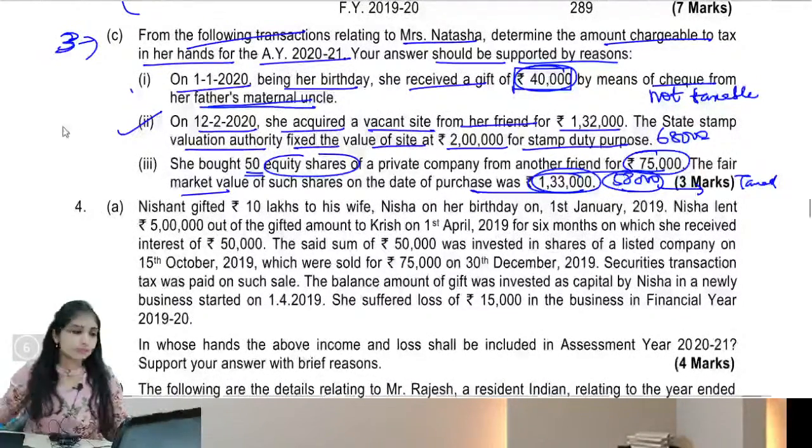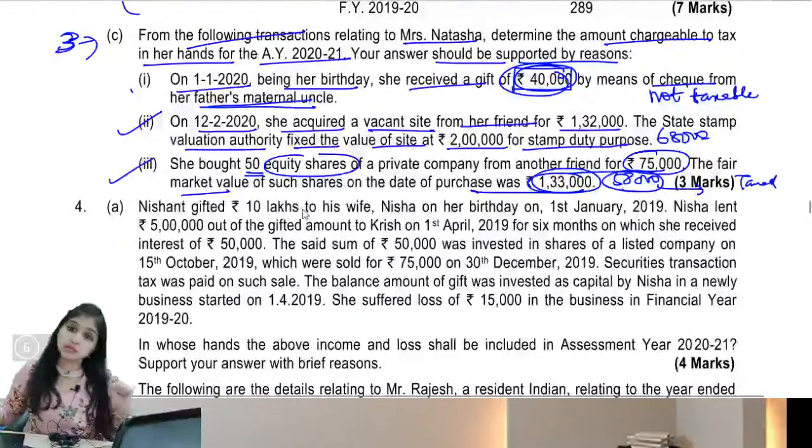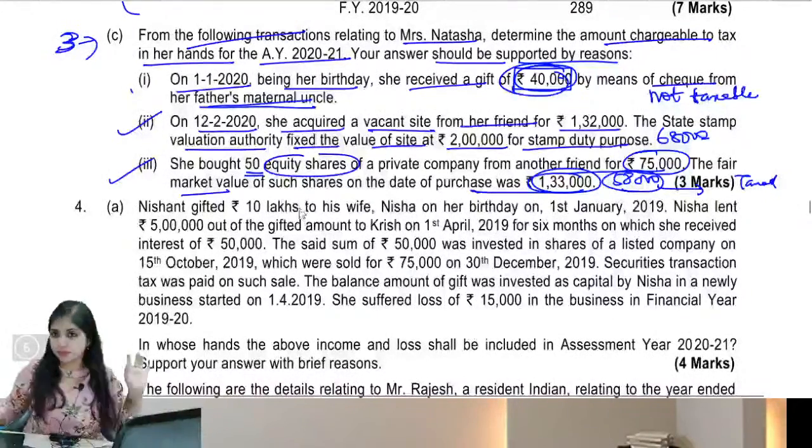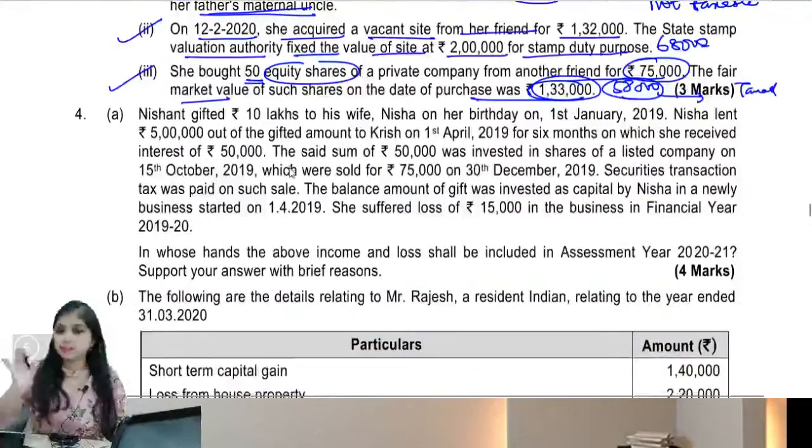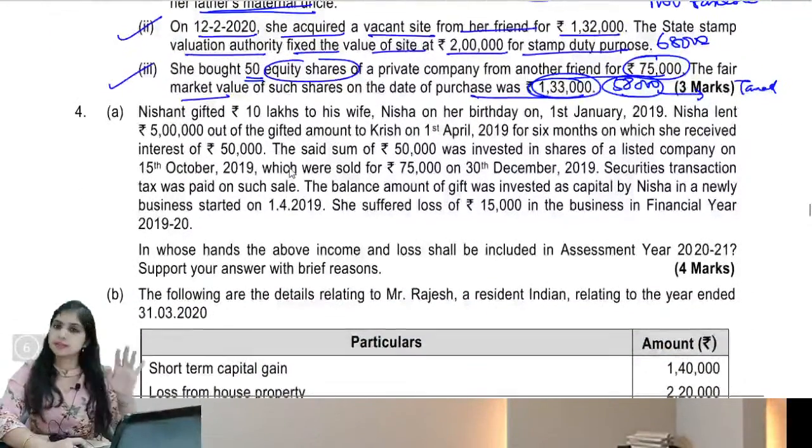Okay, so this is it with subdivision 3 also, 58,000 taxable. So final answer, subdivision 1 not taxable because amount is less than 50,000. Subdivision 2 taxable because 68,000 was more than step 6, and situation 3 also taxable because difference 58,000 was more than 50,000. Okay, we are done with subdivision C. With this we are done with question number 3.